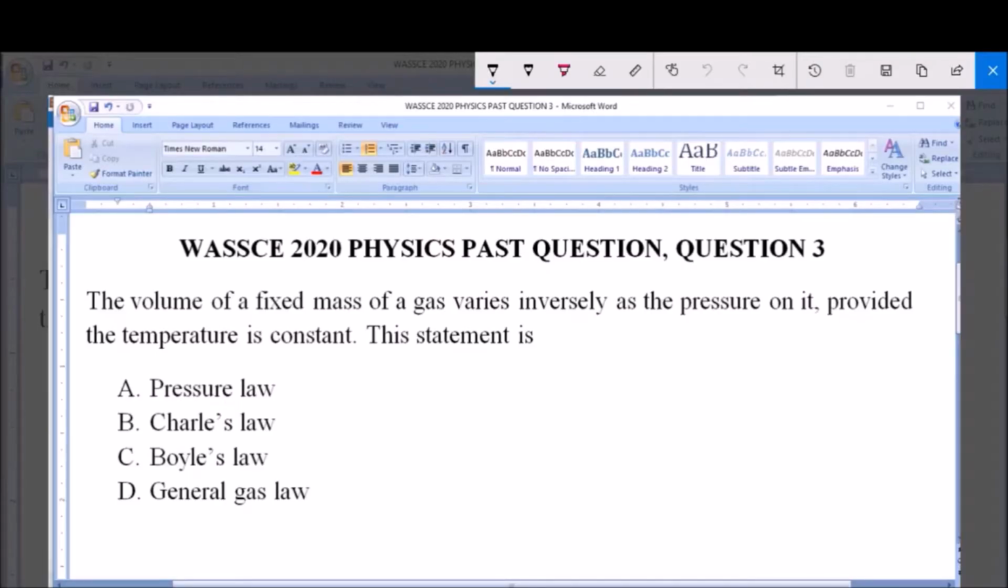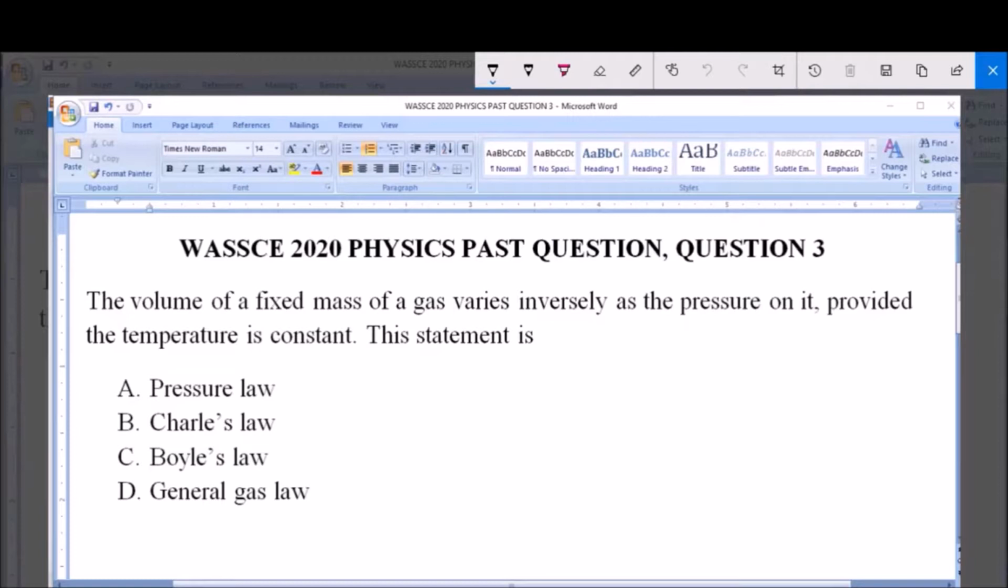I'll be answering WASSCE 2020 Physics Past Question 3. The volume of a fixed mass of gas varies inversely as the pressure on it, provided the temperature is constant. The statement is: A. Pressure law, B. Charles's law, C. Boyle's law, and D. General gas law. The question says this statement is which law?